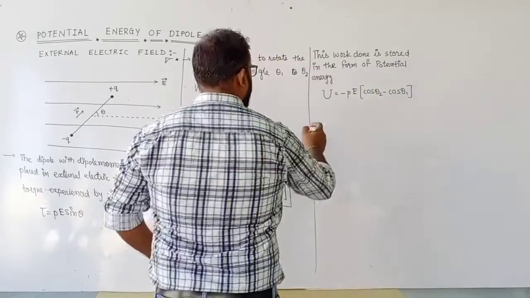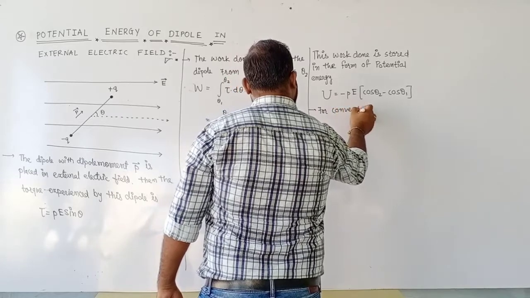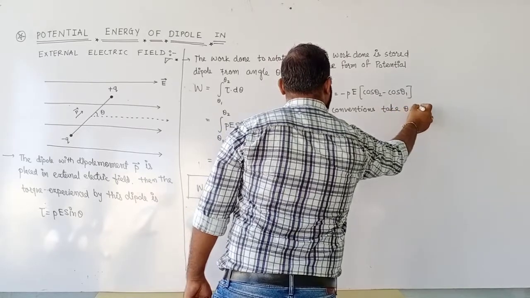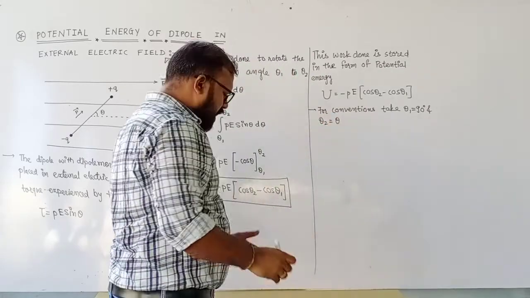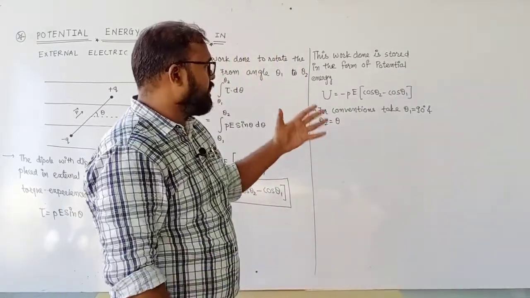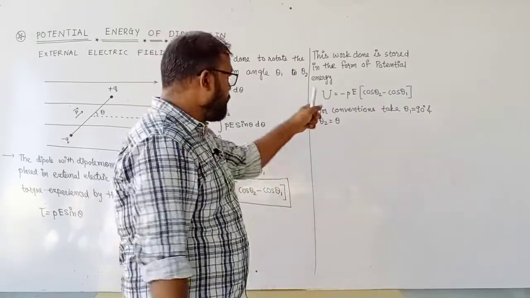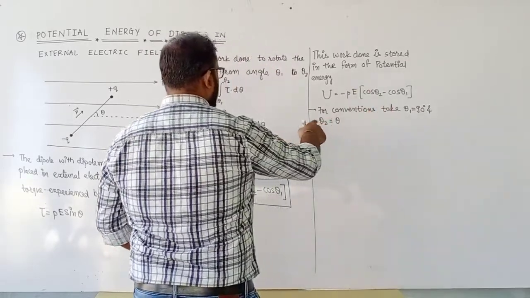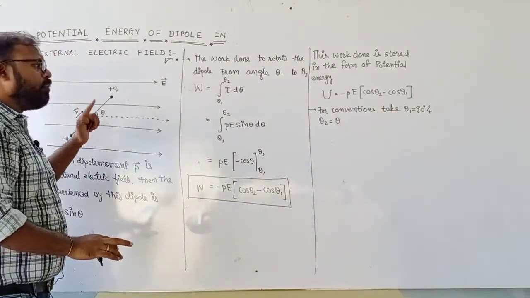So we will write, for convenience, take theta 1, the initial angle, as 90 degree and theta 2 equal to theta. Let us consider we are rotating the dipole from 90 degree to theta, because at 90 degree the value of cos is 0. If cos value is 0, then energy becomes 0. That means for convenience take theta 1 equal to 90 degree and theta 2 equal to theta. It means we are rotating the dipole from 90 degree to theta.